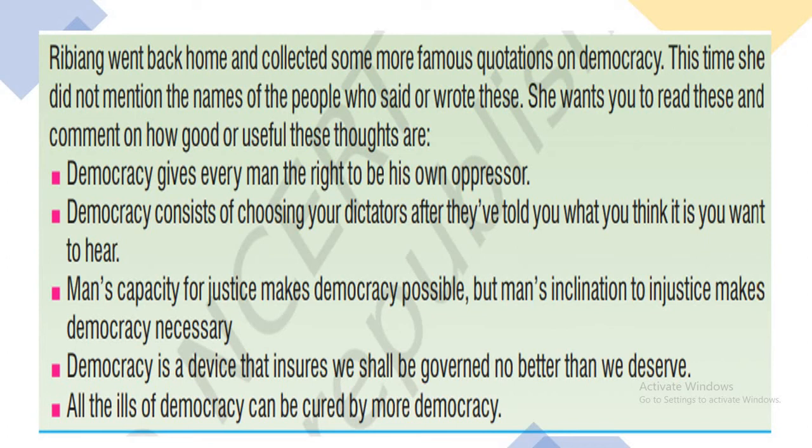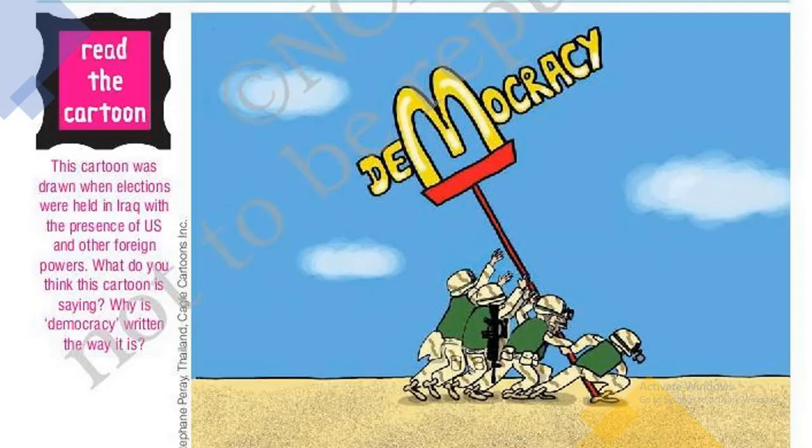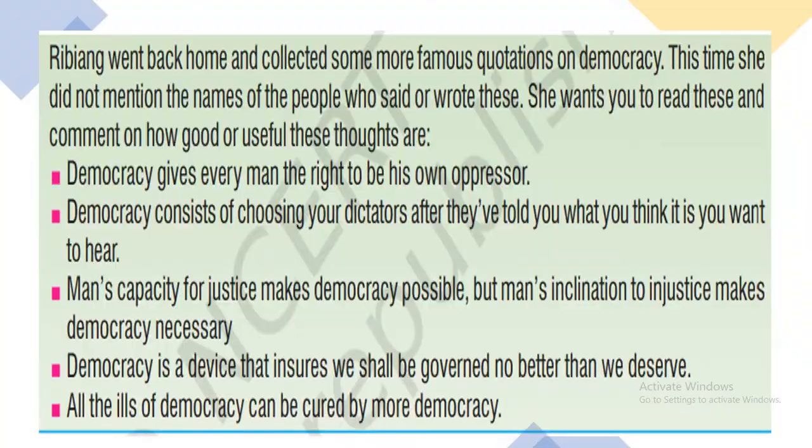And the fourth point: democracy is a device that ensures we shall be governed no better than we deserve. So all the ills of democracy can be cured by more democracy. This is the meaning of this cartoon he mentioned.